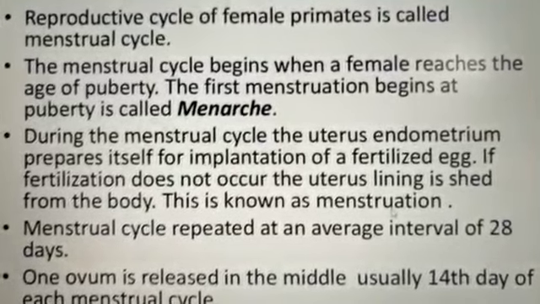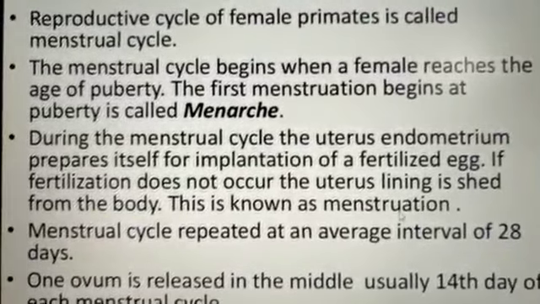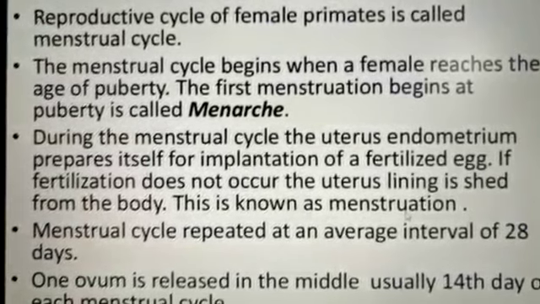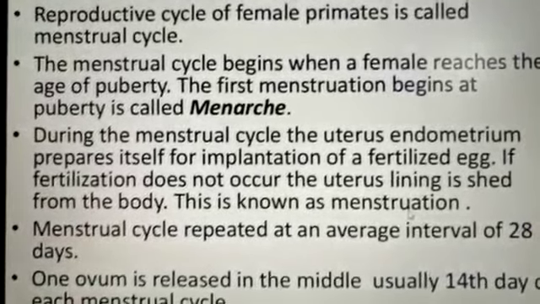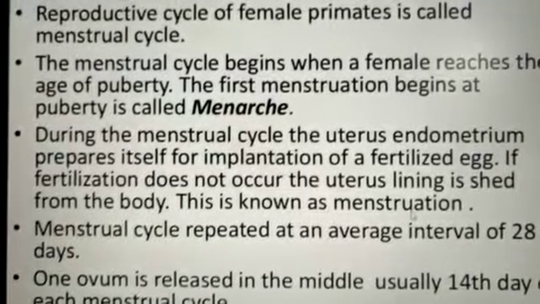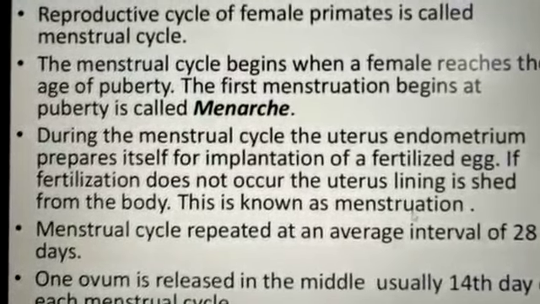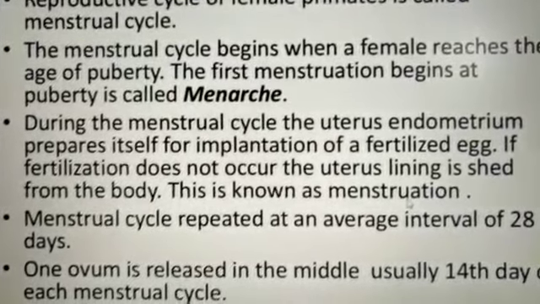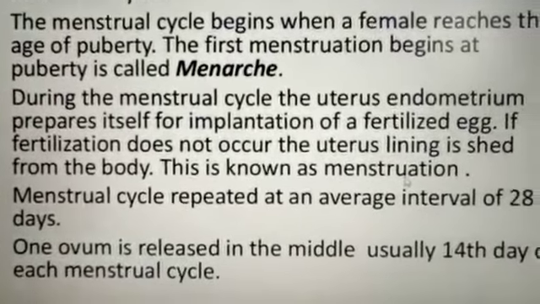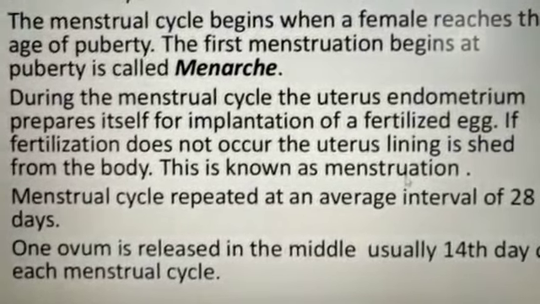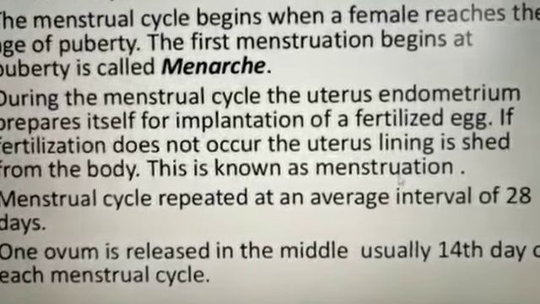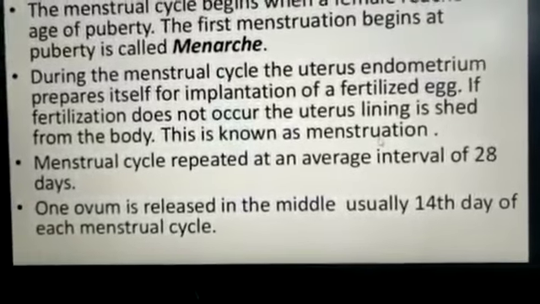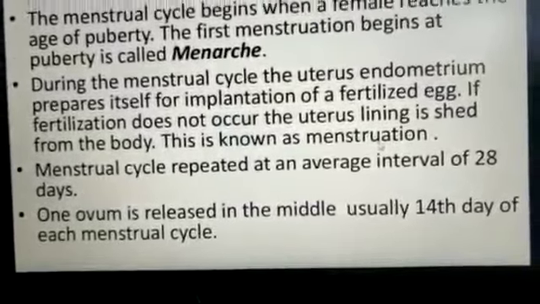And where does fertilization take place? Fertilization takes place in the oviduct or fallopian tube. As the ova is produced in the ovary, simultaneously the uterus also prepares itself for receiving the egg. If fertilization does not take place, the uterus lining is shed from the body. This is known as menstruation. The menstrual cycle repeats at an average interval of 28 days. Basically, this cycle is about 28 days. One ova is released in the middle, usually on the 14th day of each menstruation cycle.